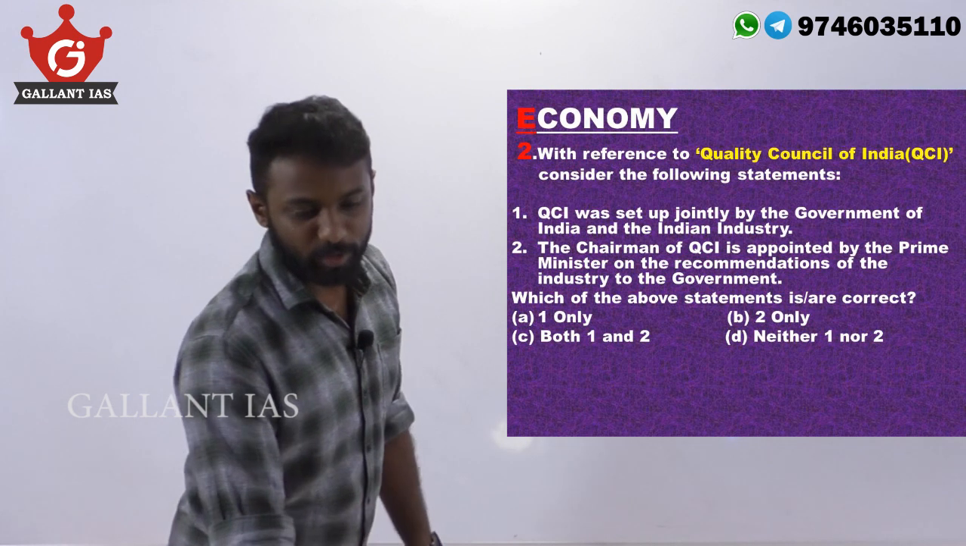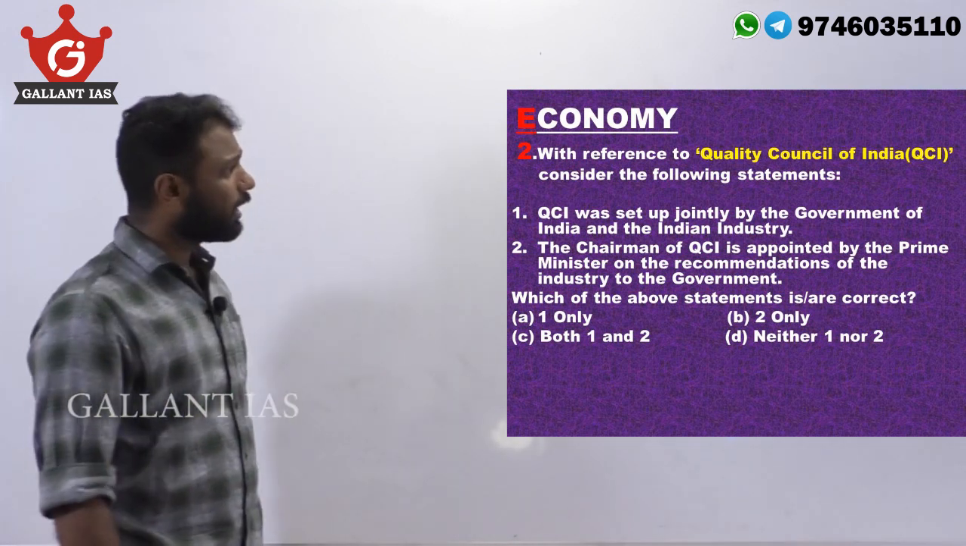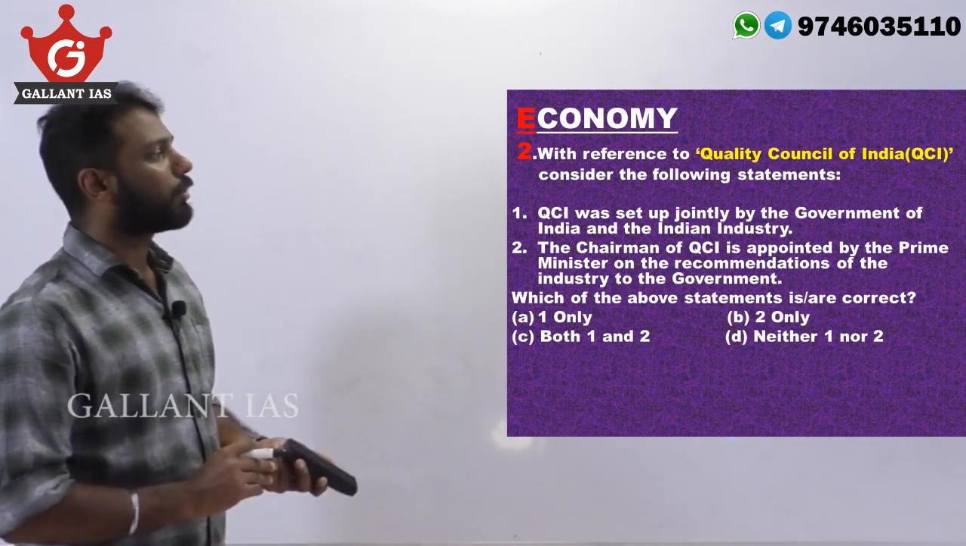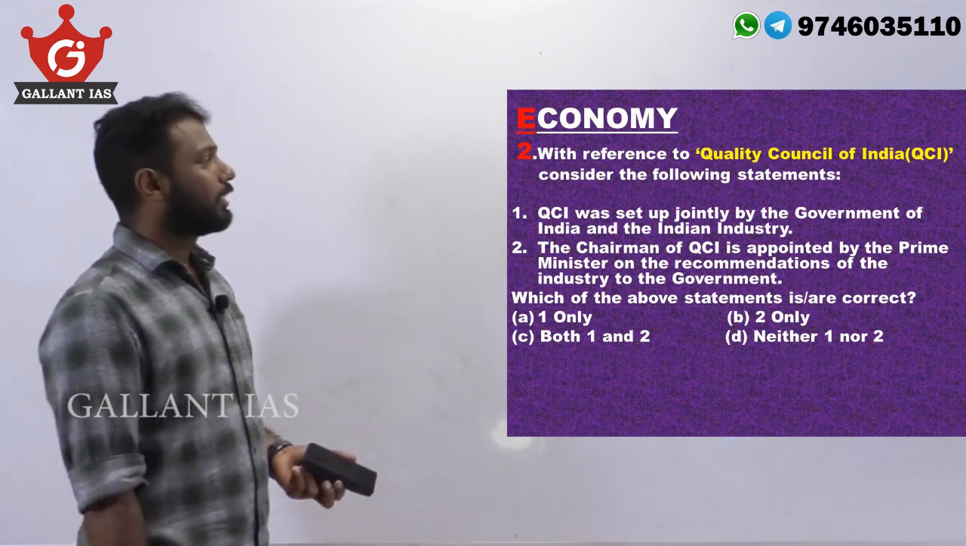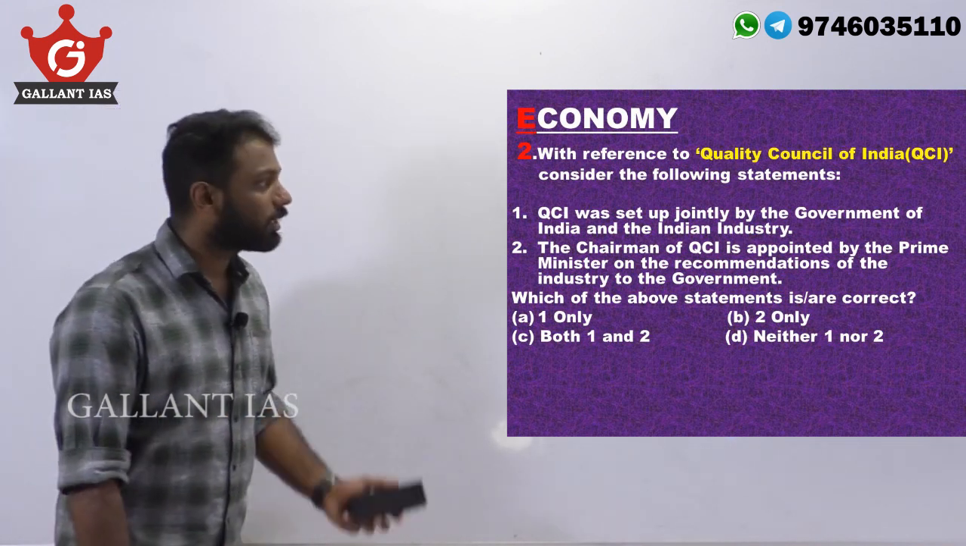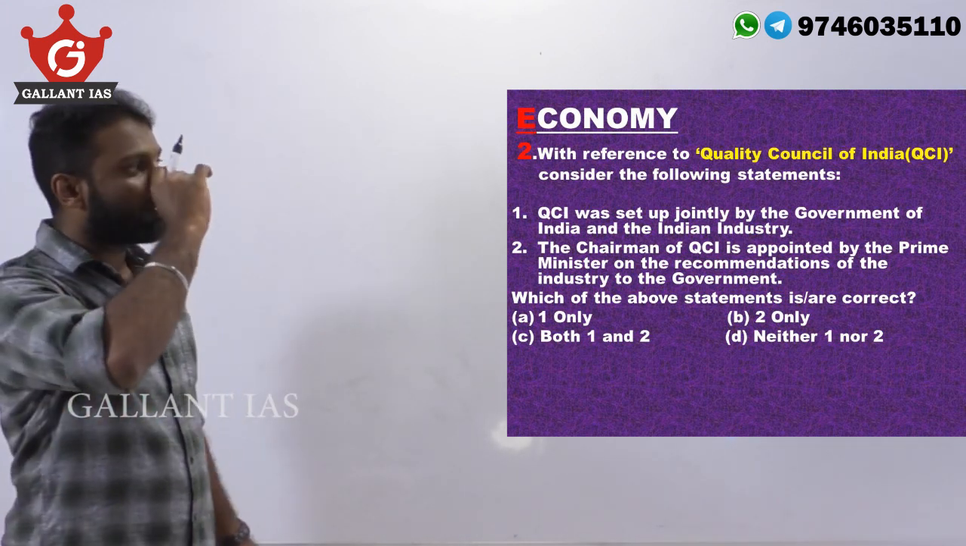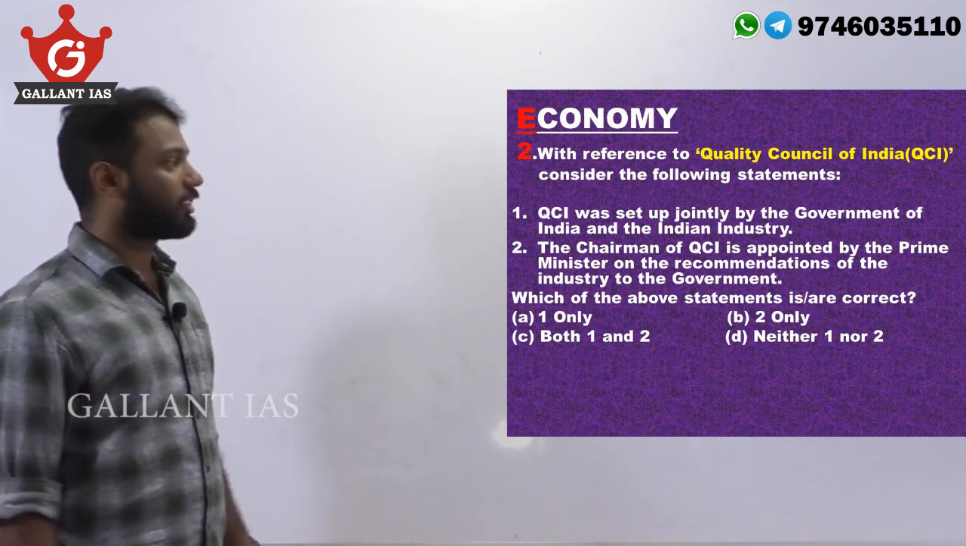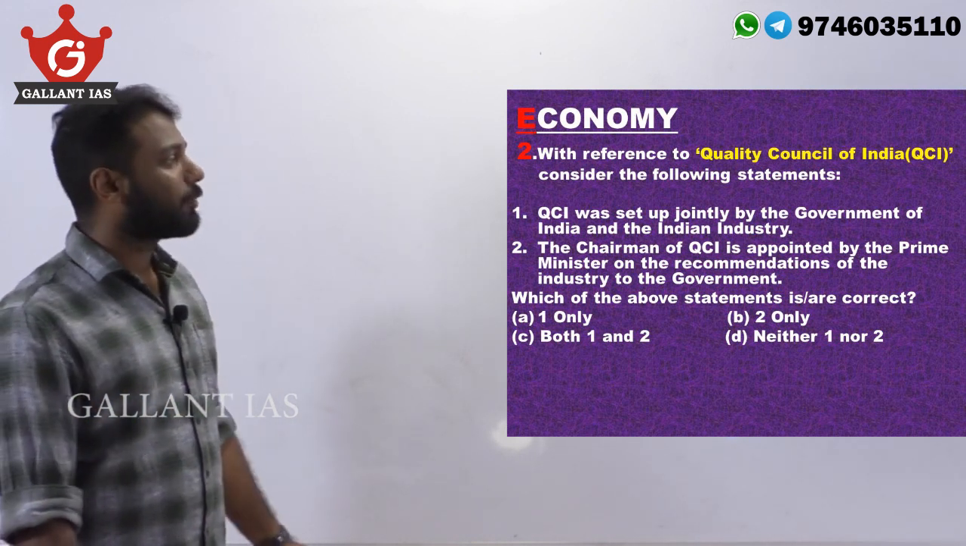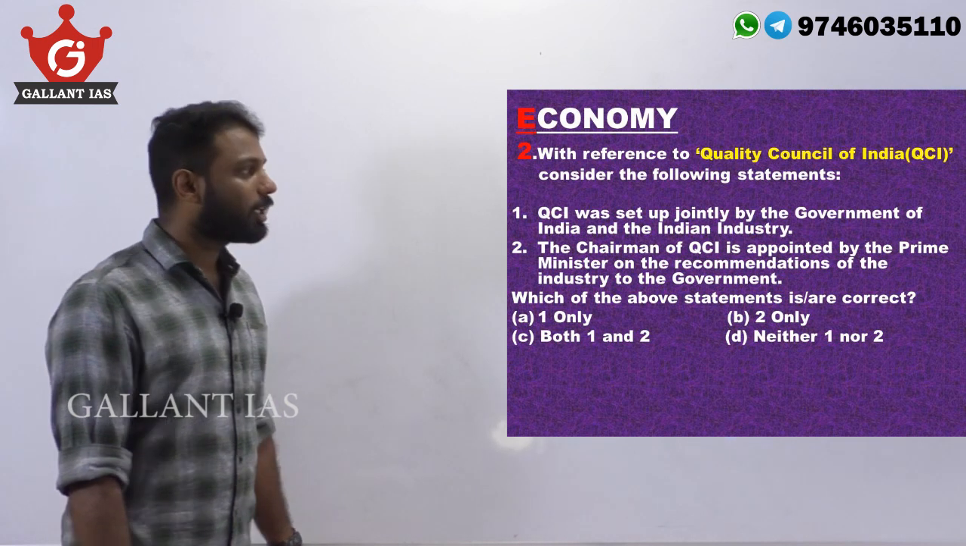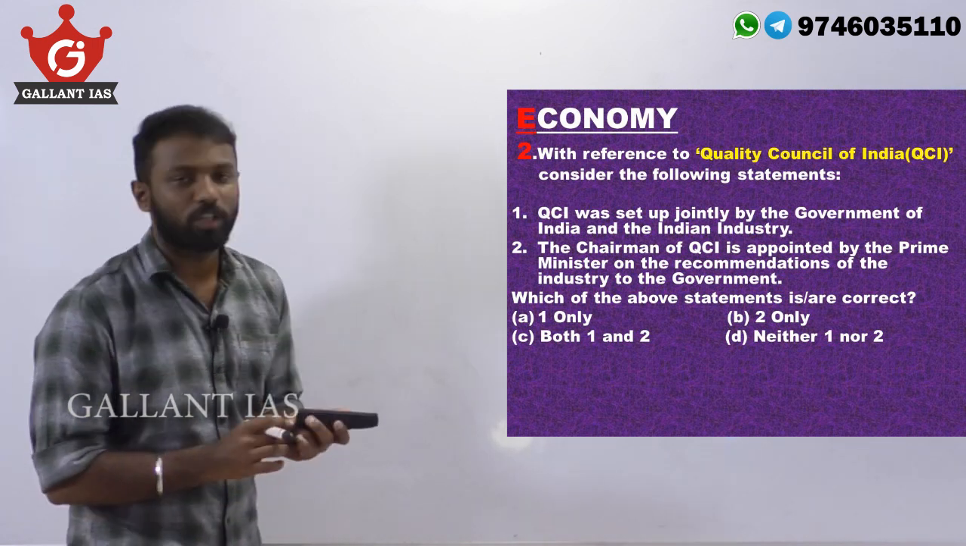Moving on to question number 2 from economy. With reference to Quality Council of India, that is QCI, consider the following statements. Statement 1, QCI was set up jointly by the Government of India and the Indian industry. Statement 2, Chairman of QCI is appointed by the Prime Minister on the recommendations of the industry to the government.